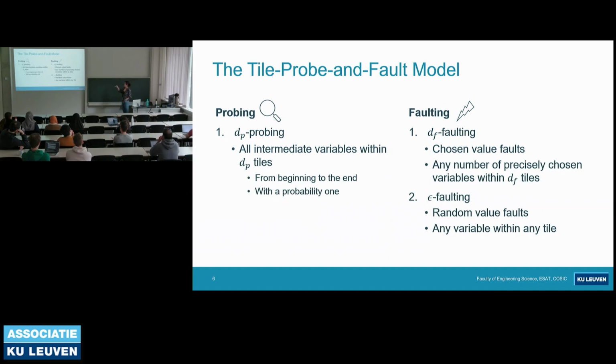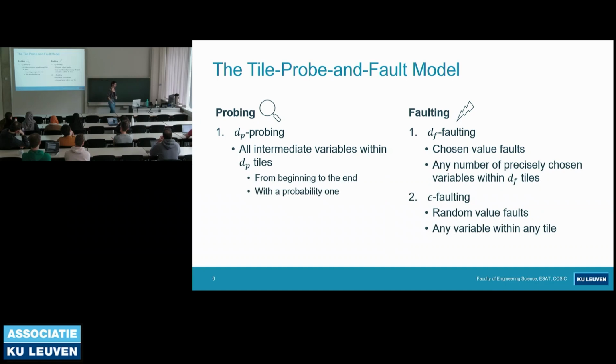But this model, the tile probe and fault model, aligns better with real-world scenarios because, for example, if an adversary uses EM probes to probe some variables, then they can observe extra variables in that target area. So this actually suits real-world scenarios better.